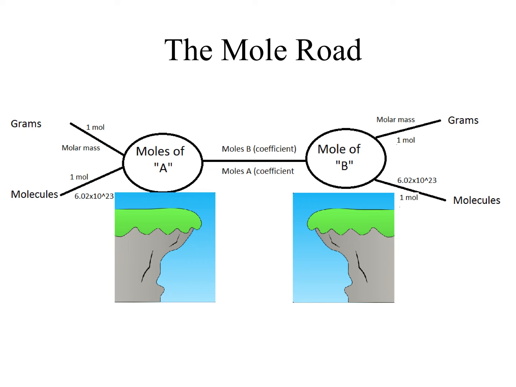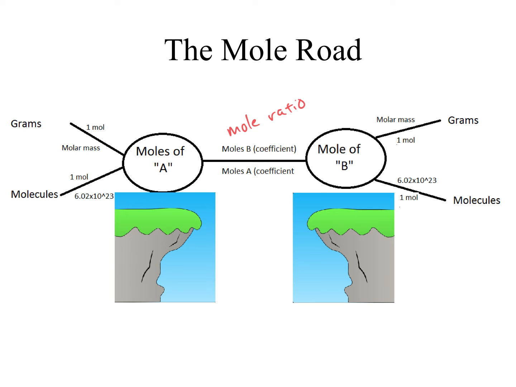If we look at it, we have these two cliffs, and in between is our mole ratio. It allows us to go from moles of A, whether it's a compound or an element, to moles of B, which is some compound or element. This mole ratio is what gets us there. So every problem that we learn with stoichiometry is going to involve this mole ratio, the coefficients from the equation, and we're going to look at these types of calculations in detail.